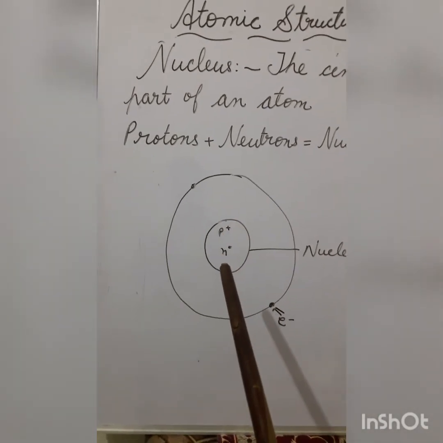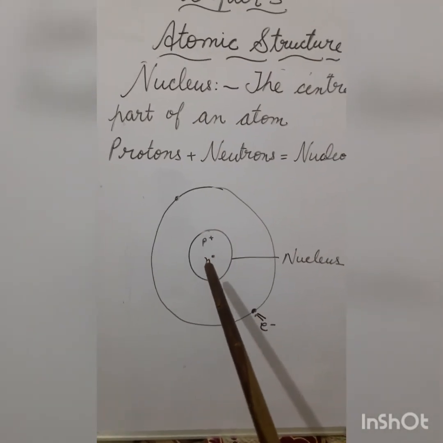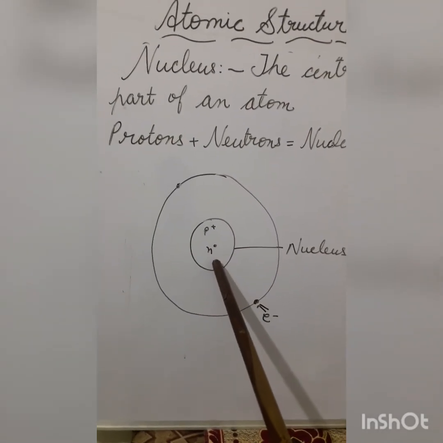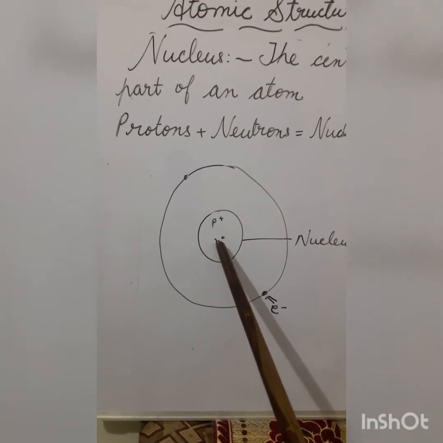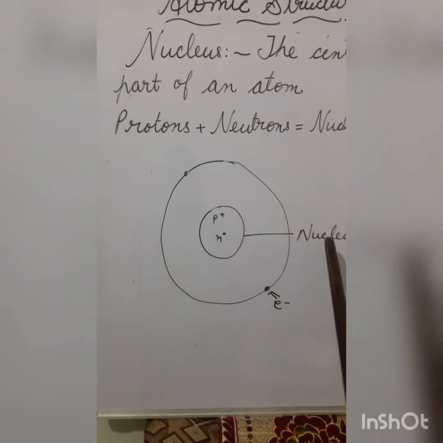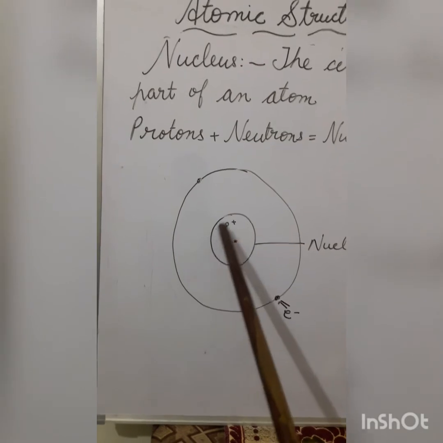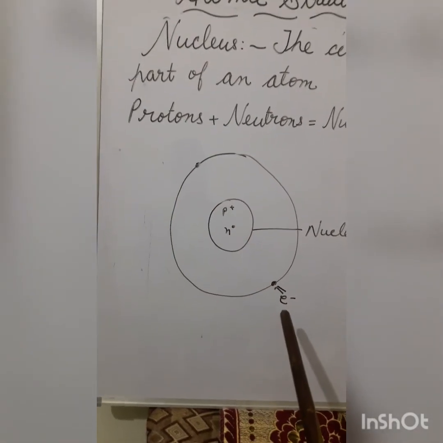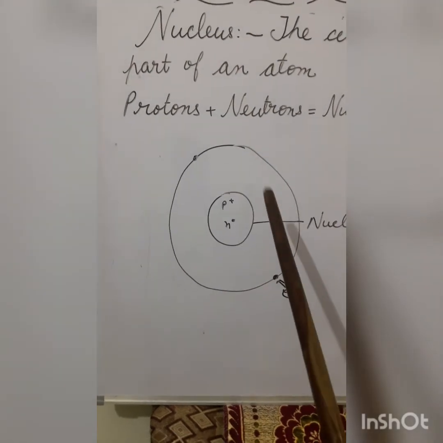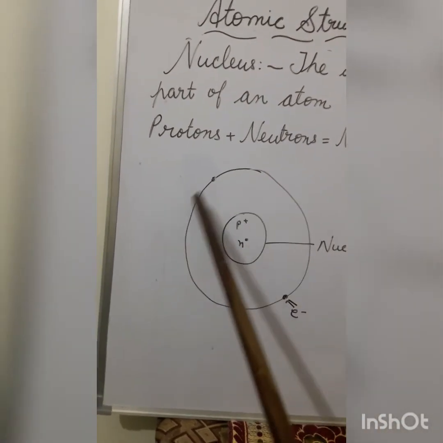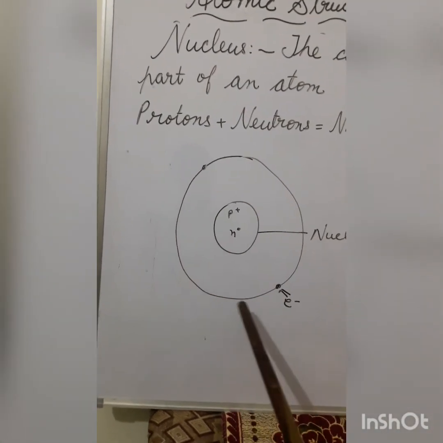Most of the mass of the atom is because of the nucleus, as protons and neutrons contribute to the mass and they are present inside the nucleus. So nucleus is responsible for the mass of the atom. Electrons are having negligible mass, and outside the nucleus there are empty spaces where the electrons are present.